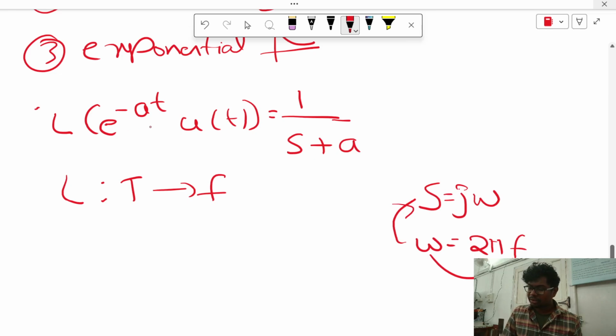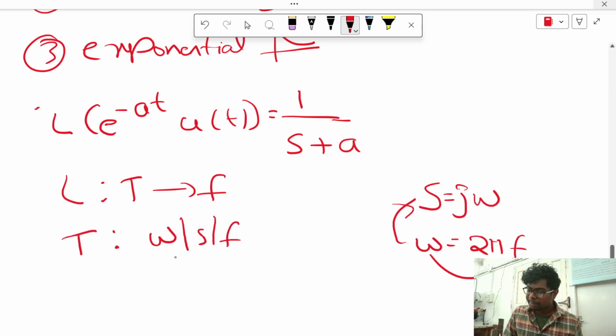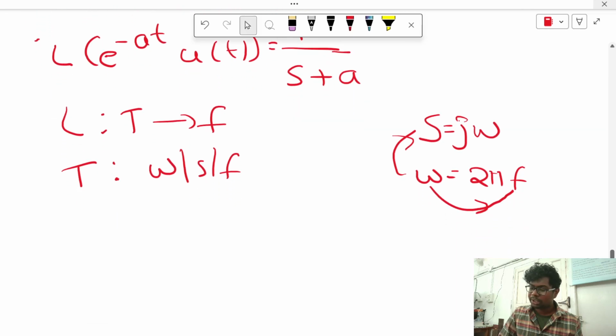And again, you should not memorize it by heart. e power minus at u of t is equal to 1 by s plus a. Here minus is there, but in s plus will be there. That means if time domain is negative, frequency domain or s domain will come as positive. Both complement each other.